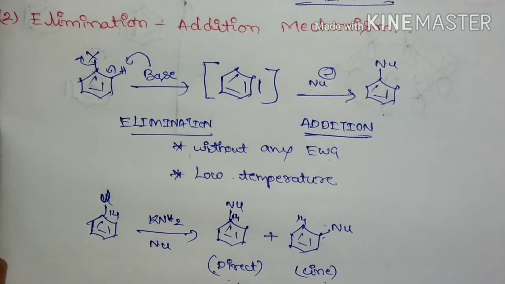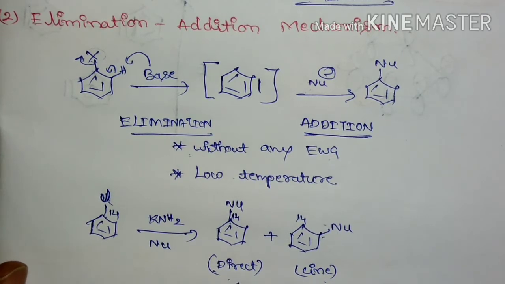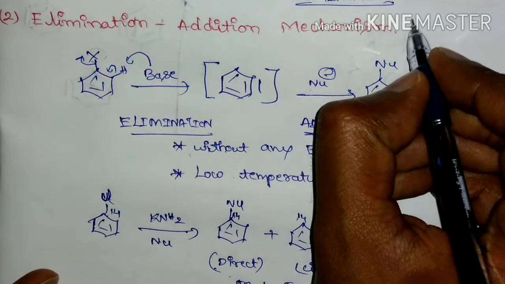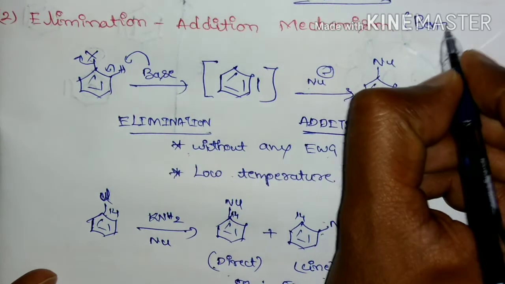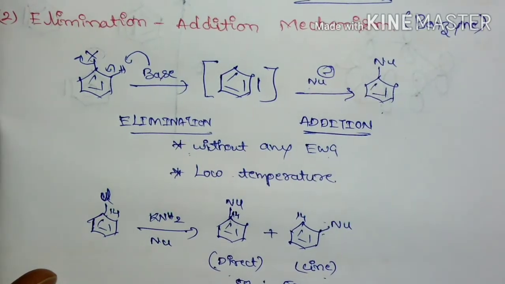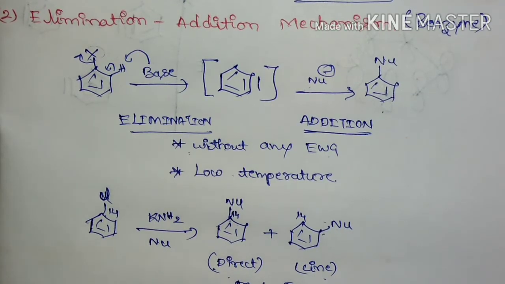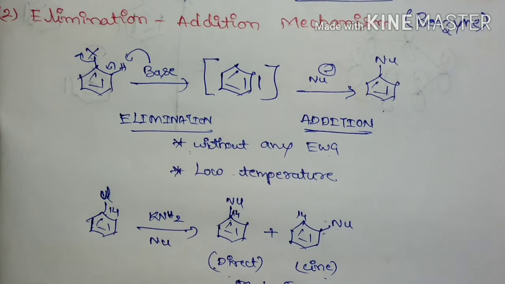If the benzene ring is not activated and is substituted with halogen, then there is possibility of formation of benzyne intermediate, and that mechanism follows elimination followed by addition. This elimination addition mechanism is also known as the benzyne mechanism, because of the involvement of benzyne intermediate, which was identified by Roberts in 1953.